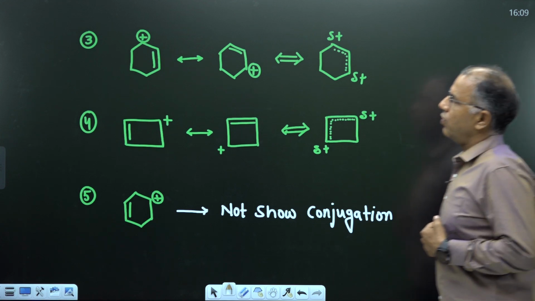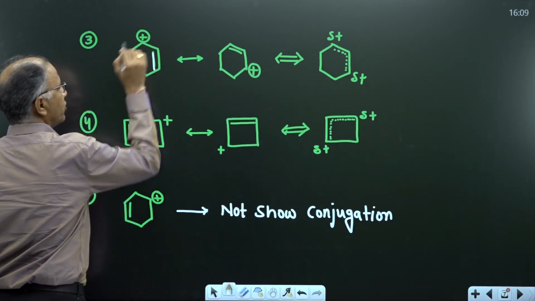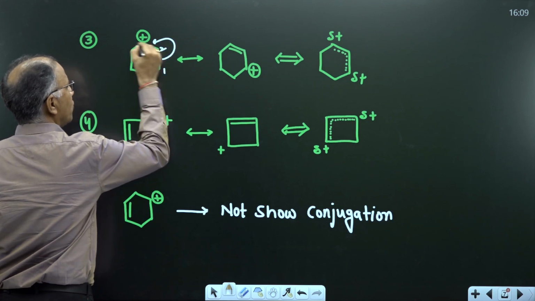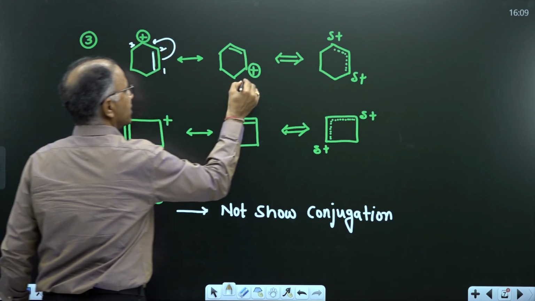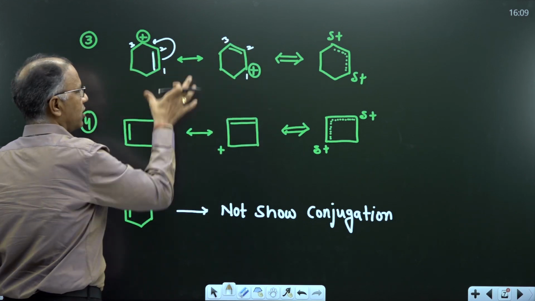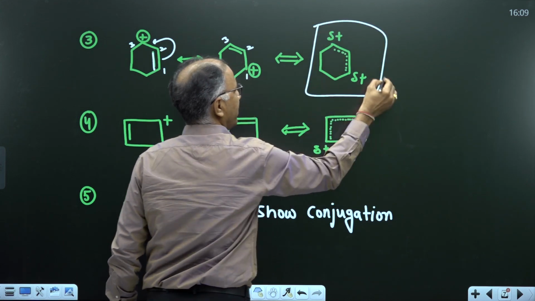Now, how do we draw the arrow in the third one? Is there a resonance? Yes, there is a resonance. There is a double bond in conjugation with the positive charge. We will move the pi bond from 1,2 to 2,3. This means the positive charge will be on the first carbon. Got it? Now there are two RS and this is the resonance hybrid.